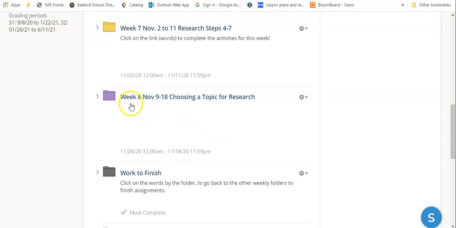Anyway, with week 8, that's the purple folder here, you're going to be clicking inside and you're going to be learning how to choose a topic for research on PebbleGo animals or biographies. And we'll also be filling out a Google Doc so you can brainstorm what topic you want to learn about the most and what topic interests you the most. So let's click inside.